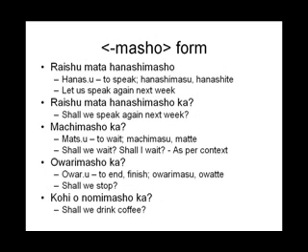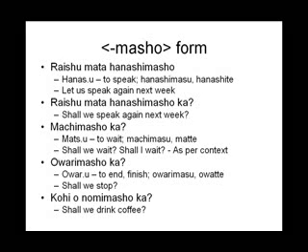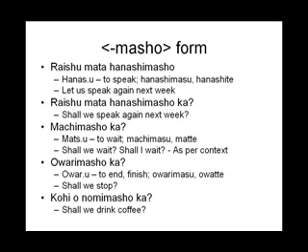The first example is Raishu, Mata, Hanashimasho. The forms ending in masho are called volitional form. They express a wish or a suggestion. As we may recall, masho form is translated to let us.